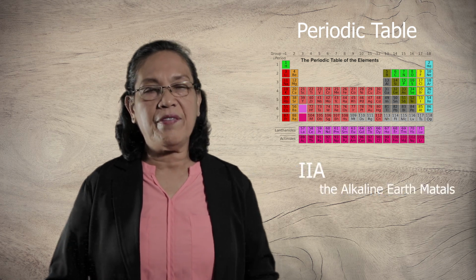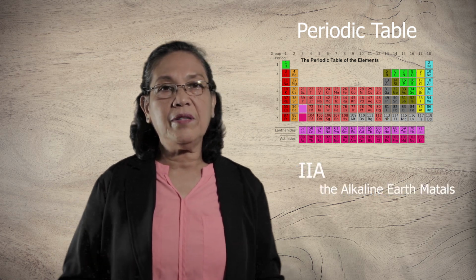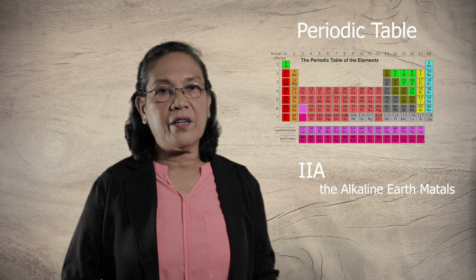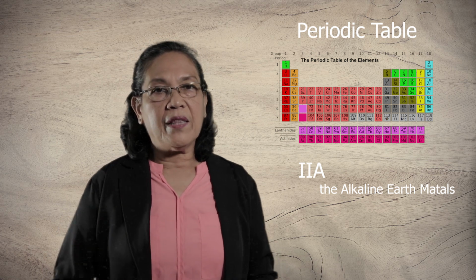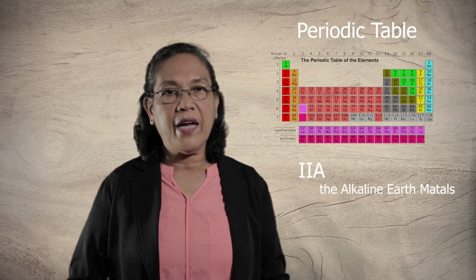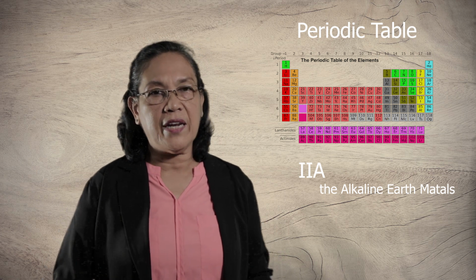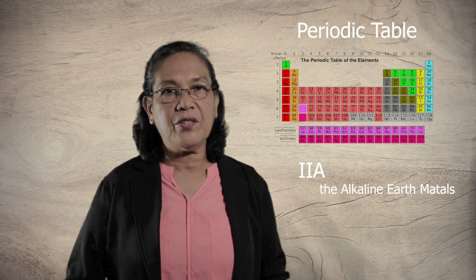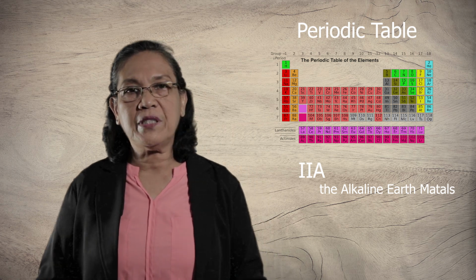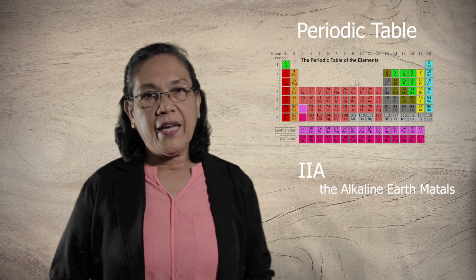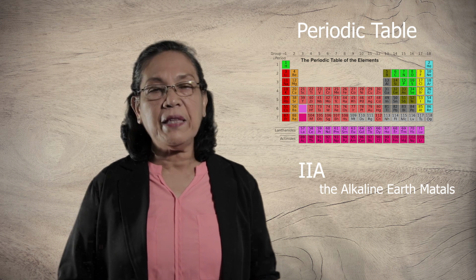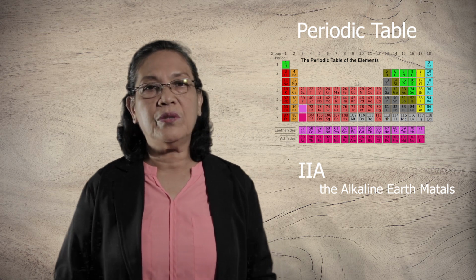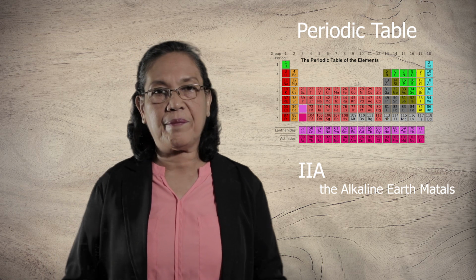Next is the 2A family. This is known as the alkaline earth metals. These alkaline earth metals have 2 valence electrons. They can donate 2 electrons when they form an ionic bond, and they are less metallic as compared to the 1A family.